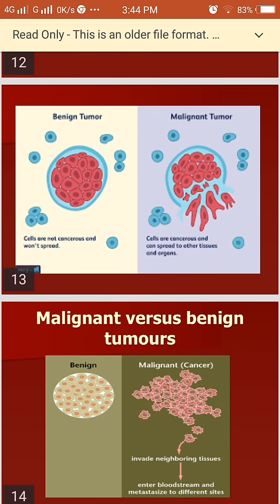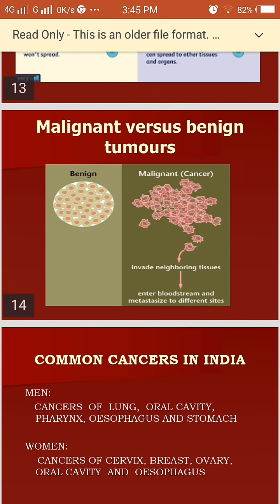This diagram shows the difference between a benign tumor and a malignant tumor. In a benign tumor, the cells are not cancerous and it won't spread to neighboring organs. At the same time, malignant tumors are cancerous and can spread to the tissues and organs of the whole body. The malignant tumor and benign tumor cells are represented here.